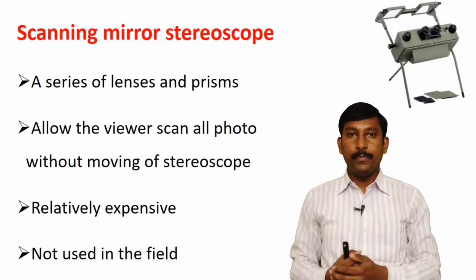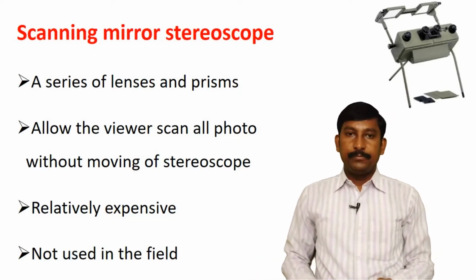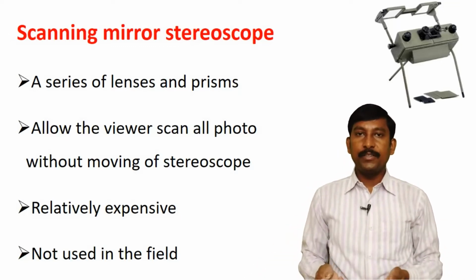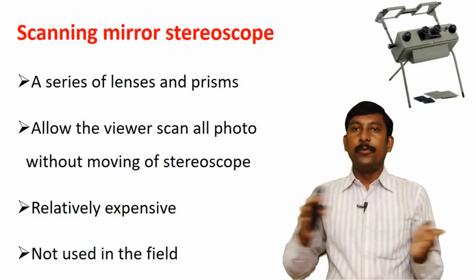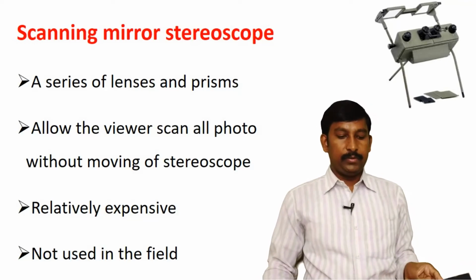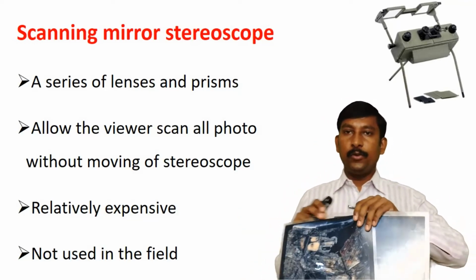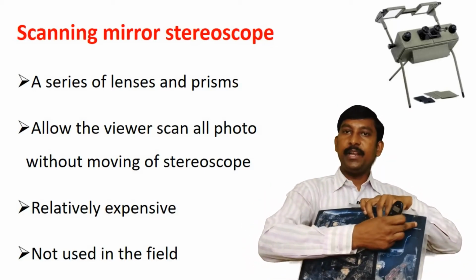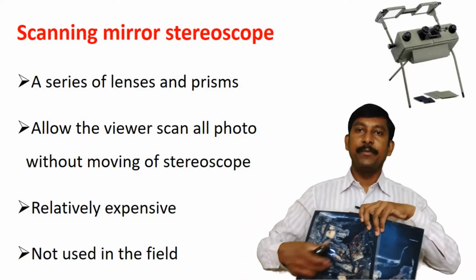Next type of mirror stereoscope is the scanning mirror stereoscope. A series of lenses and prisms in the scanning mirror stereoscope allow the viewer to scan all of the photo without moving the stereoscope. If you obtain these two aerial photographs, the scanning mirror stereoscope scans this area and you can obtain three-dimension views.